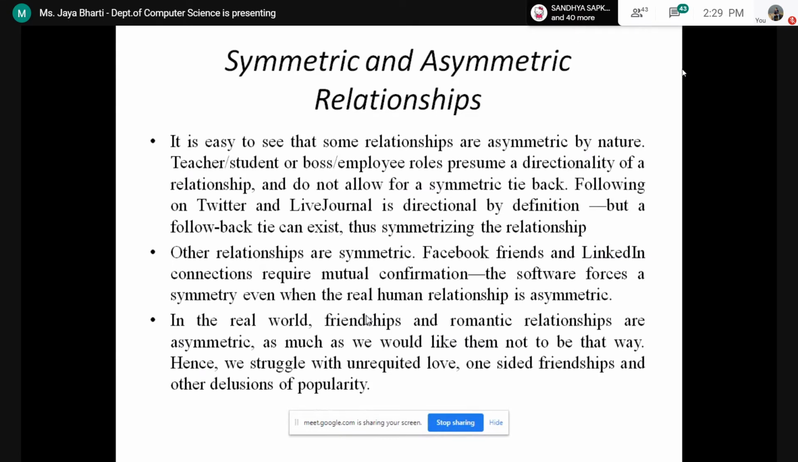In the real world, friendship and romantic relationships are asymmetric. It could be asymmetric. As much as we would like them not to be that way, hence we struggle with unrequited love, one-sided friendship and other delusions of popularity. So if there is any kind of one-way relationship, then it is asymmetry.